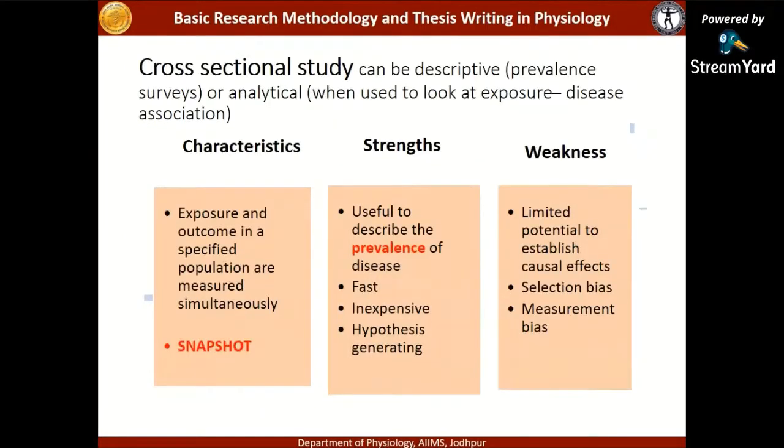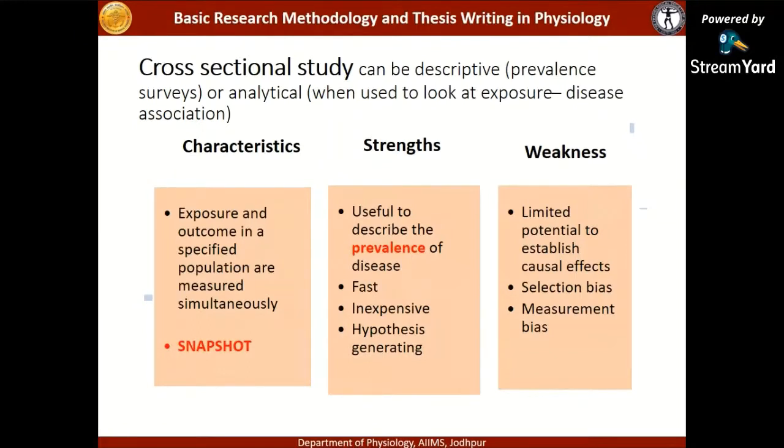The next design is a cross-sectional study. These can be descriptive if they are looking at a prevalence survey, or they can be analytical when they are used to look at the exposure or disease association. So a single word to describe a cross-sectional study is that it is like a snapshot, a picture.